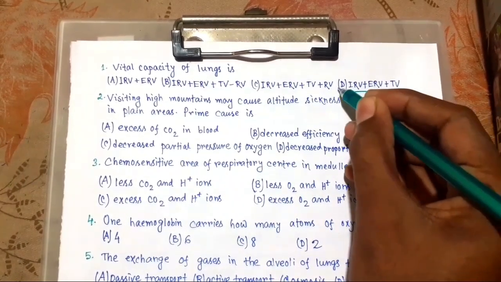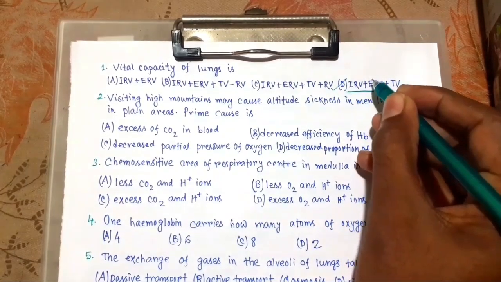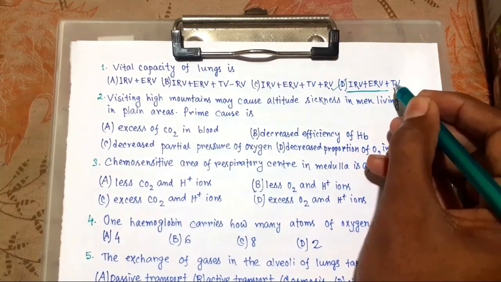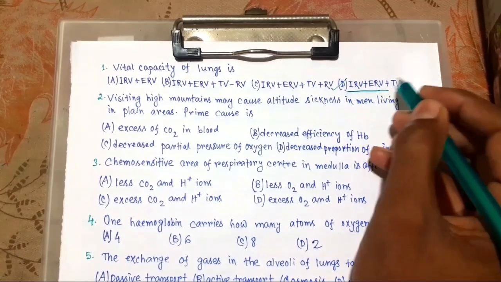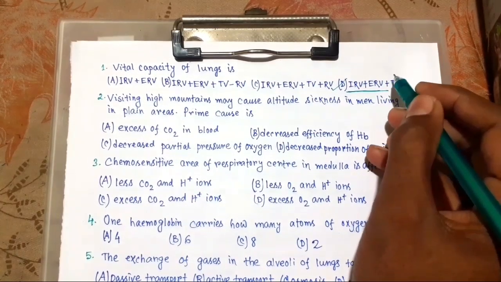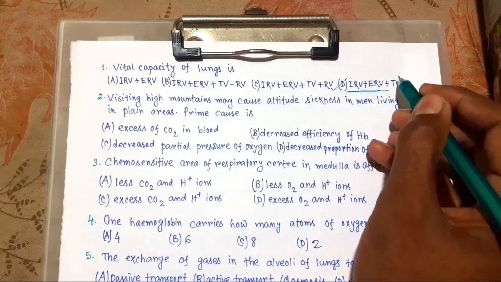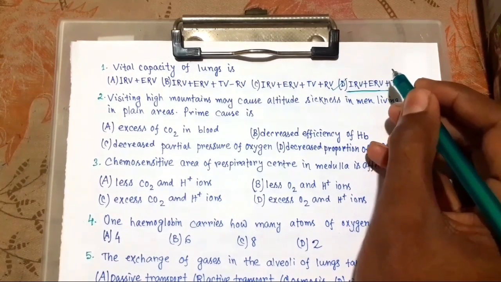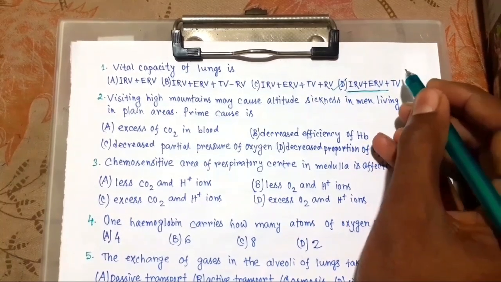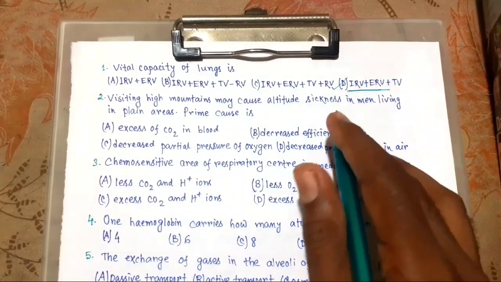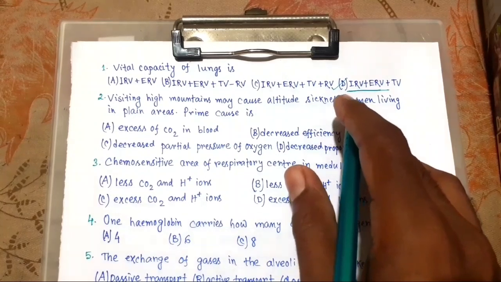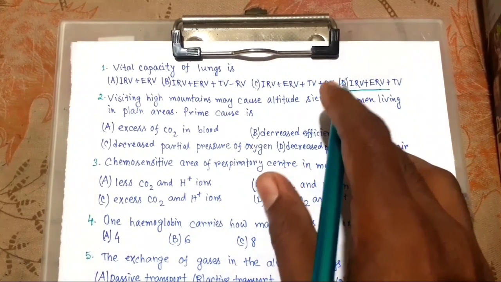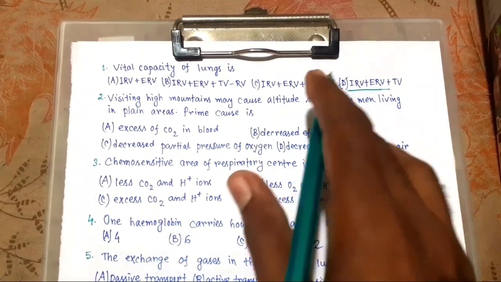VC equals IRV plus ERV plus TV. So we should know about TV, that is tidal volume: the volume of air inspired or expired during a normal respiration, and the amount is 500 ml.